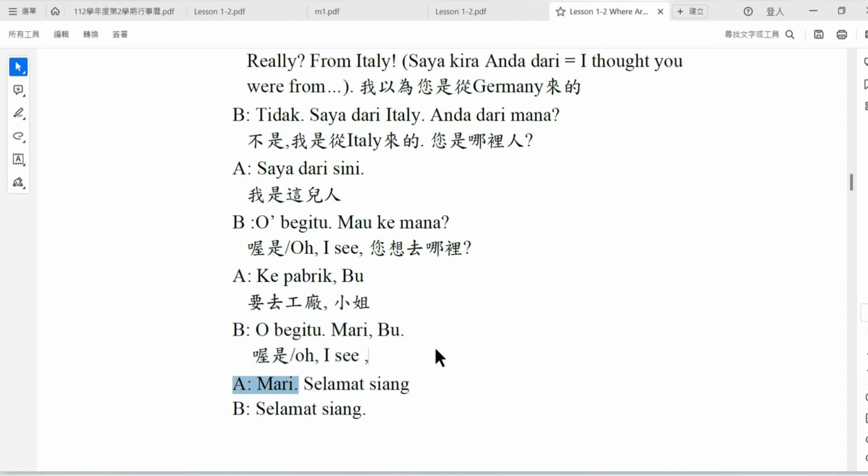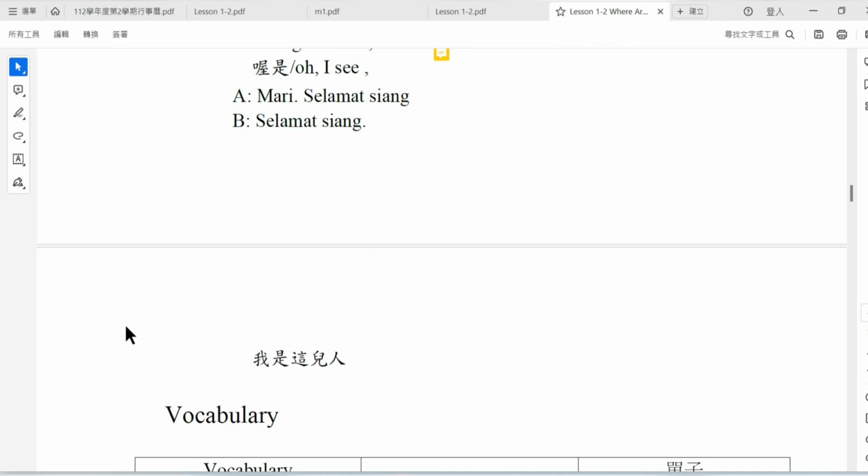Please, here is please. The meaning is please here. Okay, Mari, please. Mari is please, the meaning. Selamat siang, selamat siang. Oh, it is good afternoon. Okay, so this is the practice for the student.